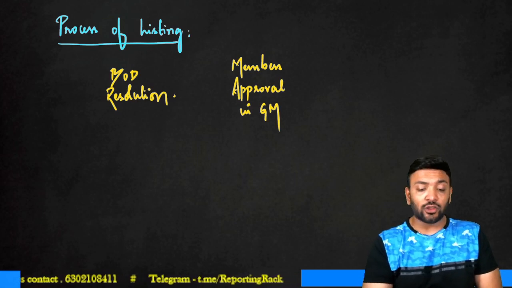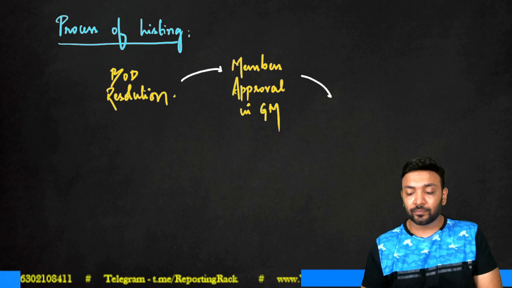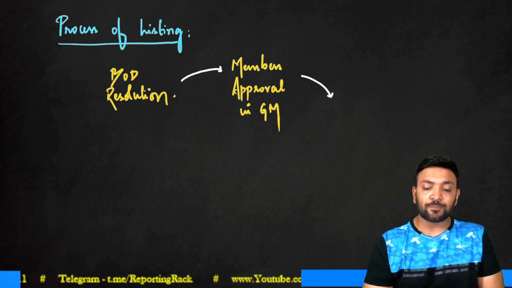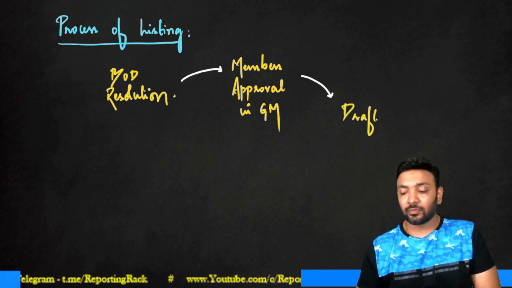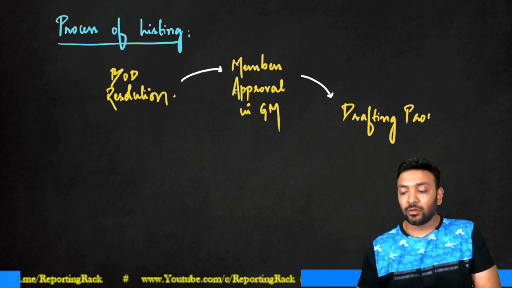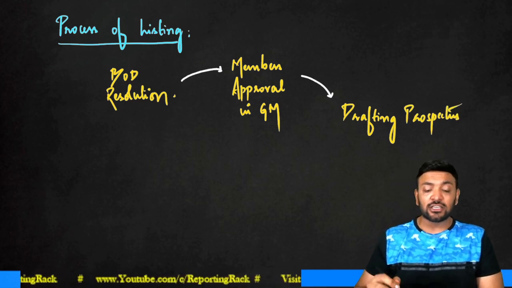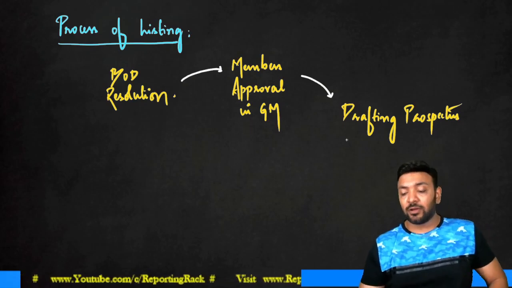then I will move into the concept of drafting a prospectus. It involves a lot of things, guys, when you're drafting the prospectus, because you have multiple situations or multiple things which come up.